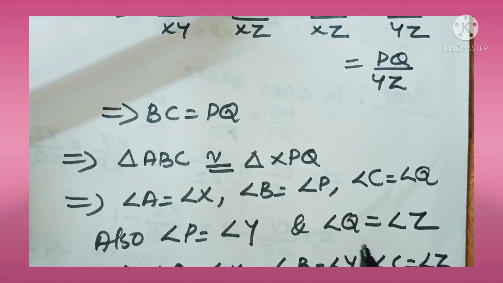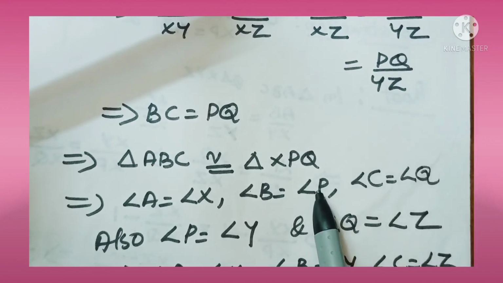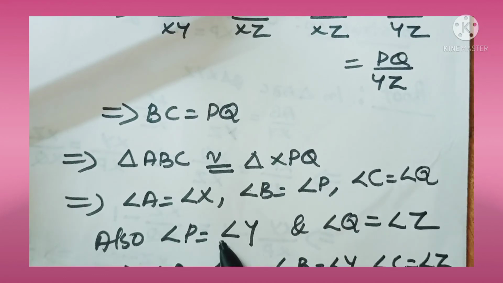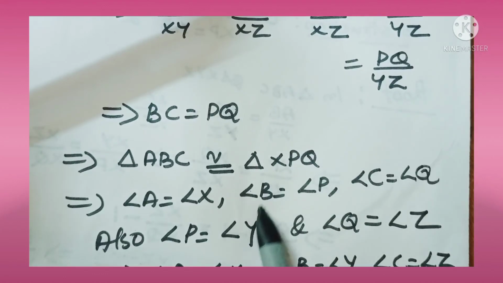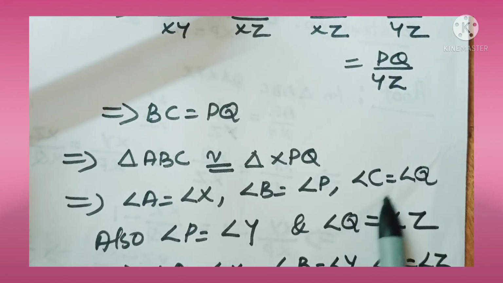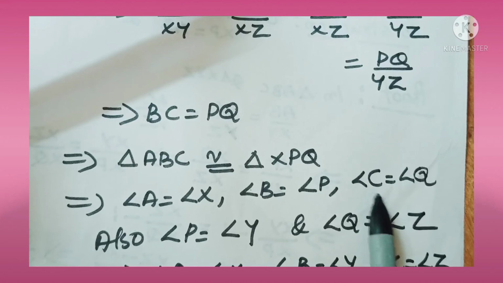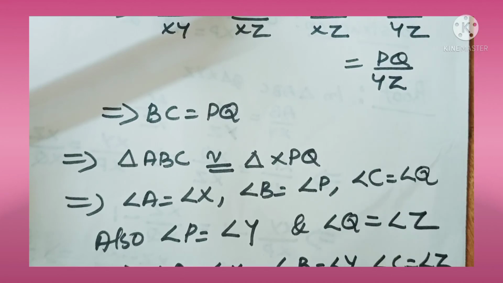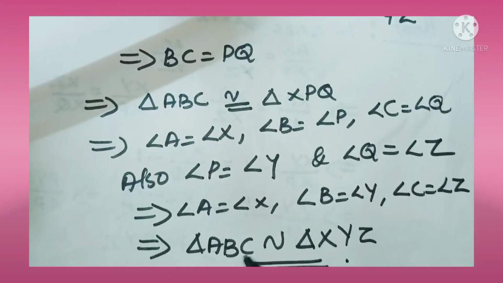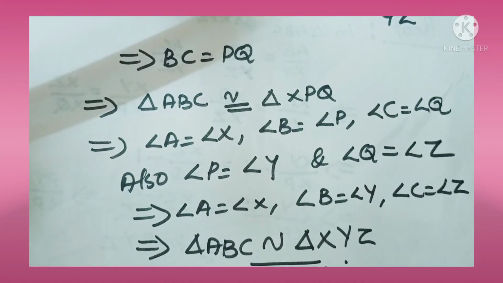Angle A equal to angle X, angle B equal to angle Y. Since angle B is equal to angle P, and angle P equal to angle Y, angle B and Y are equal, and angle Q is equal to angle Z and angle C. Therefore, these two angles are equal. Hence, we can say that triangle ABC similar to triangle XYZ.